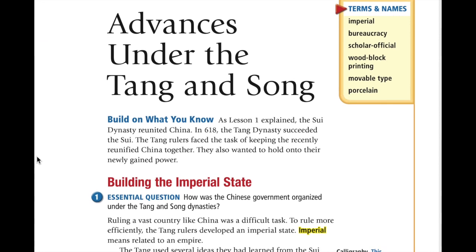Advances under the Tang and Song. Build on what you know. As Lesson 1 explained, the Sui dynasty reunified China. In 618, the Tang dynasty succeeded the Sui. The Tang rulers faced the task of keeping the recently reunified China together. They also wanted to hold onto their newly gained power.